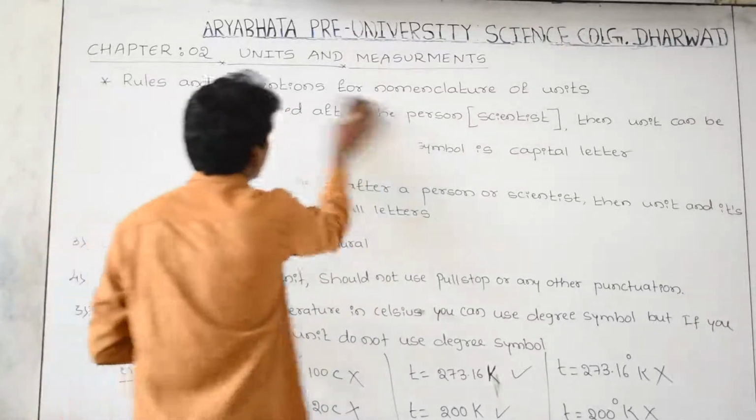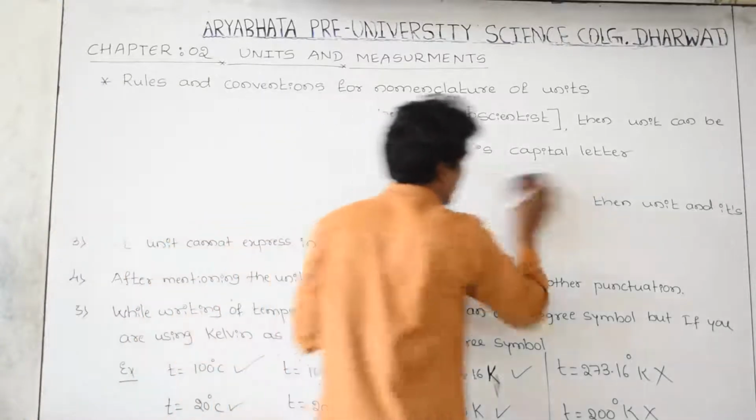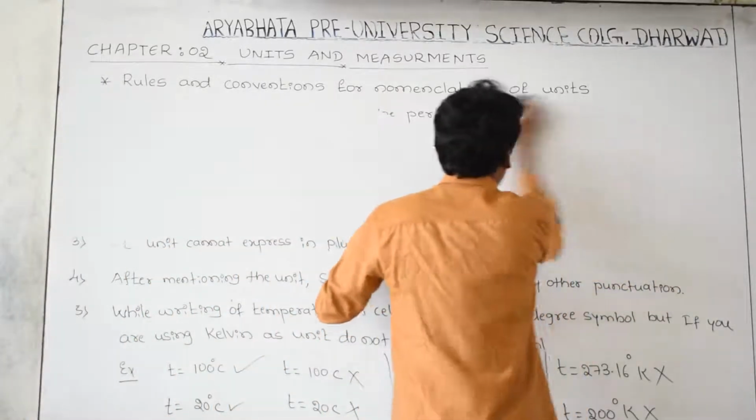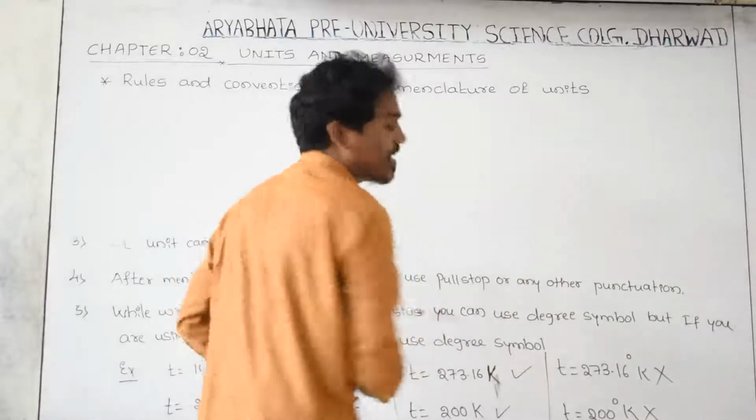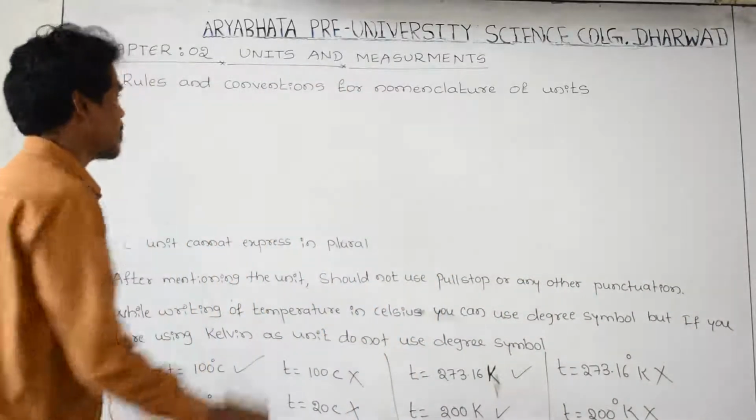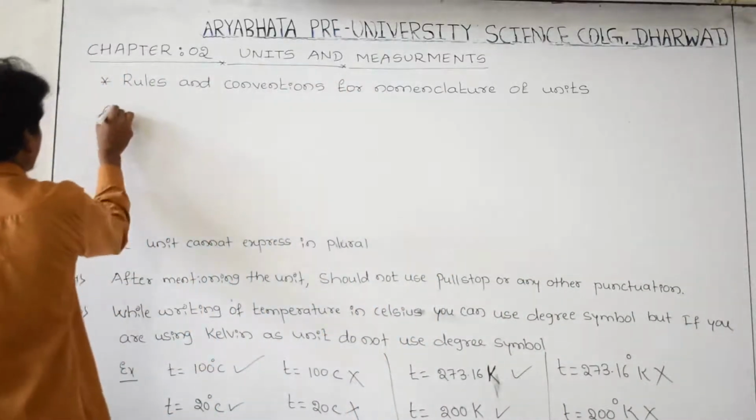I am going to the sixth rule: can we use a space while writing the name of the unit and a symbol? This is the sixth one.